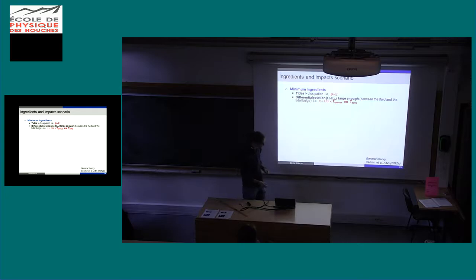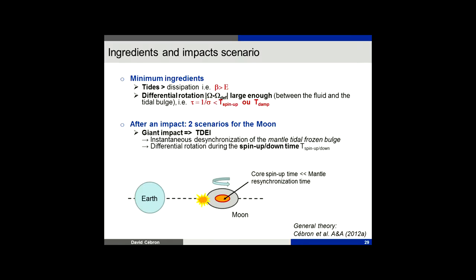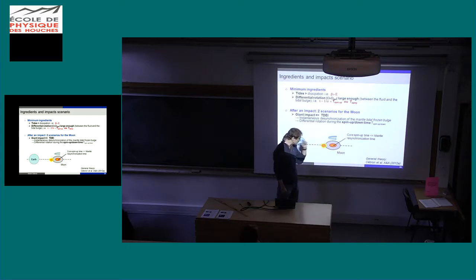and nothing happens. So the idea here is really to have an impact, but this time we are not considering the cloud plasma and so on. We just consider that the impact is large enough to desynchronize the Moon. So during a certain amount of time, you have a mantle with the tidal frozen bulge, which rotates differently, and the fluid still continues to rotate at the same rate, just because it takes time for the fluid to accelerate.